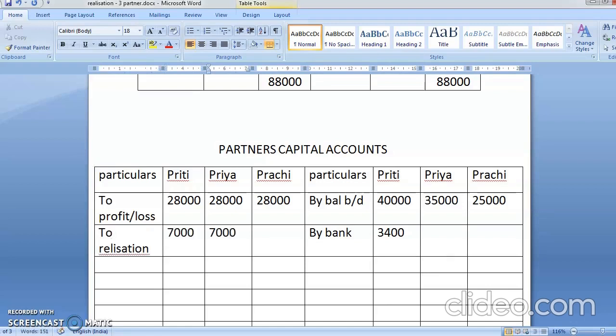Okay, students, so whatever is the difference will go in the deficiency account. Whatever is the difference in whosever account, it will go in the deficiency account.